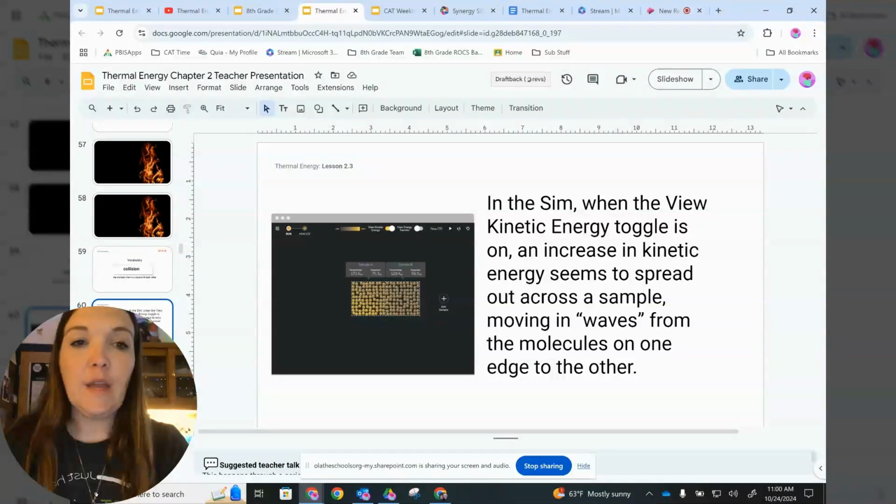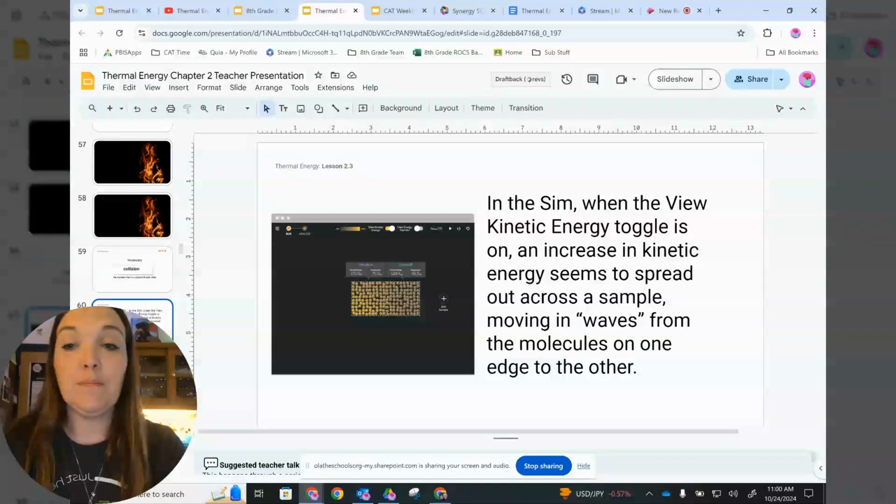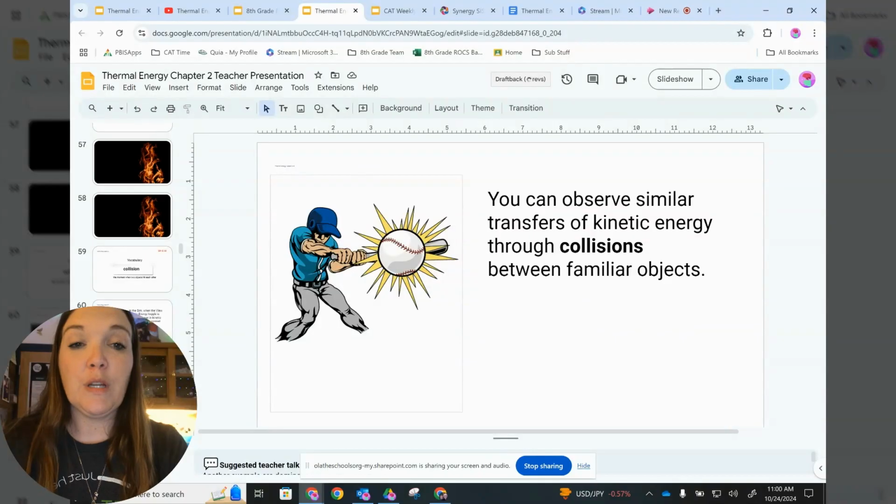All right, so in the sim, when the view kinetic energy toggle is on, an increase in kinetic energy seems to spread out across a sample, moving in waves from the molecules on one edge to the other. Okay, so you can see the increase in kinetic energy moving across in waves. You can observe similar transfers of kinetic energy through collisions between familiar objects. So if you've ever seen someone hit a baseball, that collision is a transfer of kinetic energy from the bat to the ball.